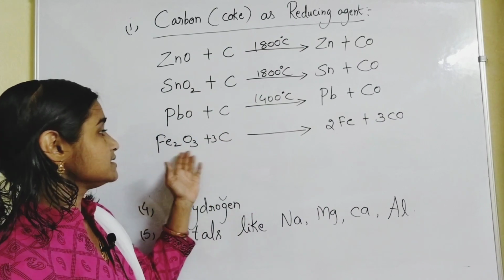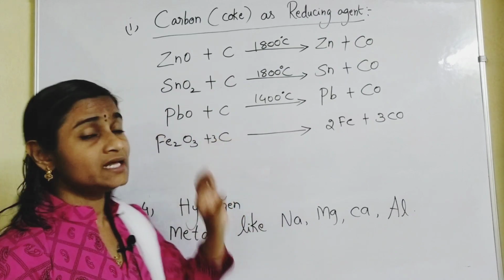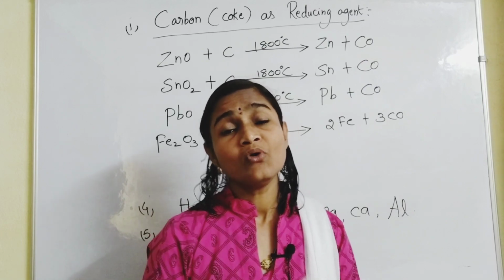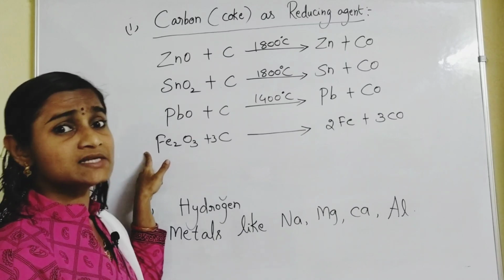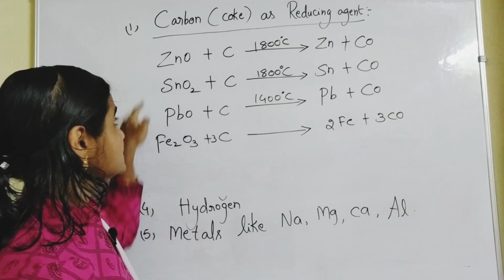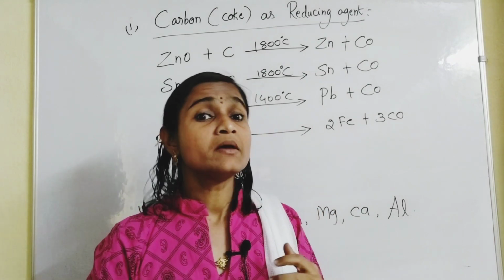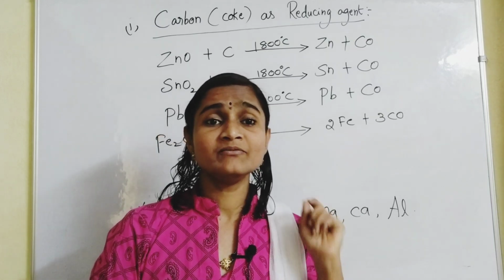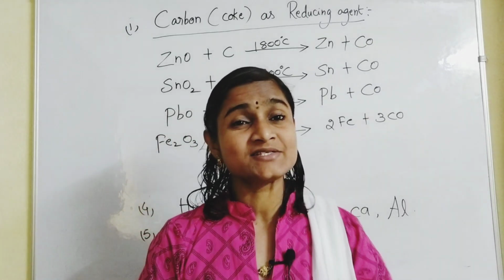Like this, carbon is used as reducing agent, and here carbon is considered to be the best reducing agent. Why? Because it has more affinity with oxygen in comparison with these less reactive metals. These are all the metals which are in the middle of the reactivity series: zinc, tin, lead, iron, copper. For those metals, we best use carbon as reducing agent. And carbon is considered to be the best reducing agent. Why?